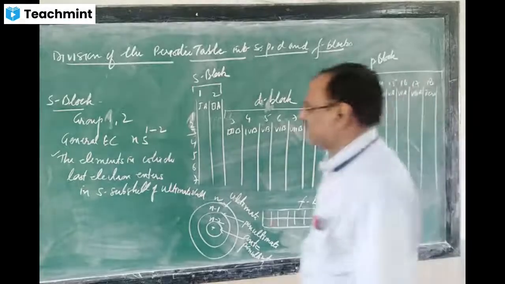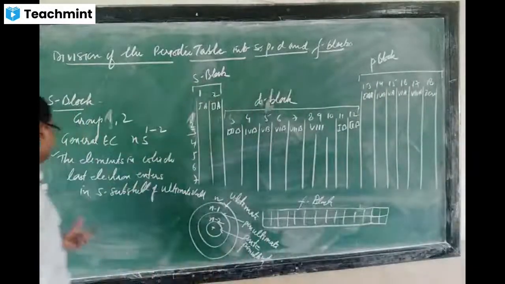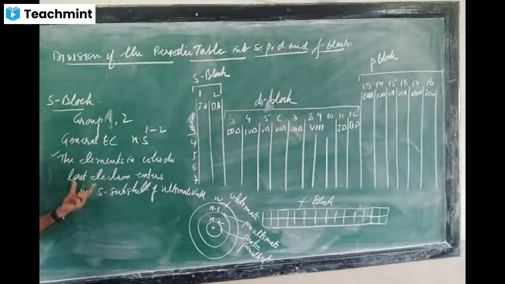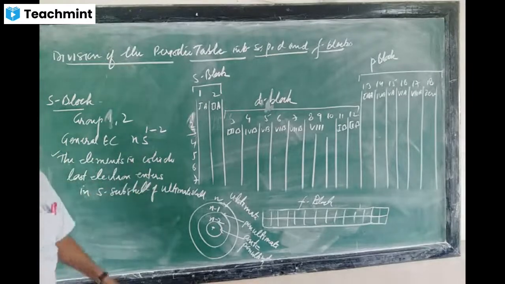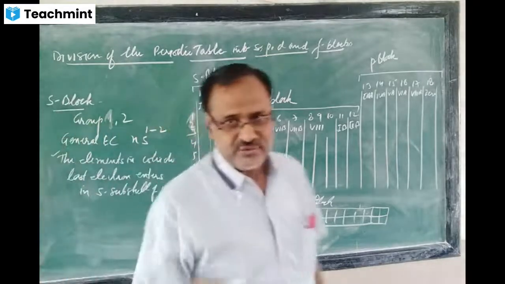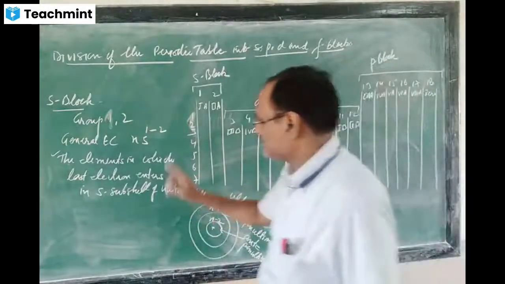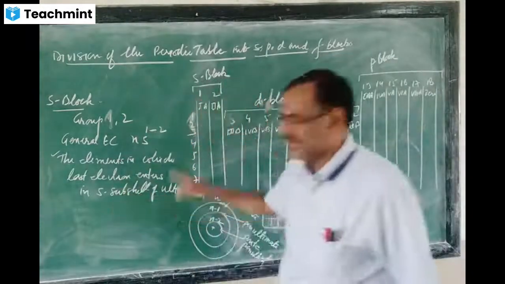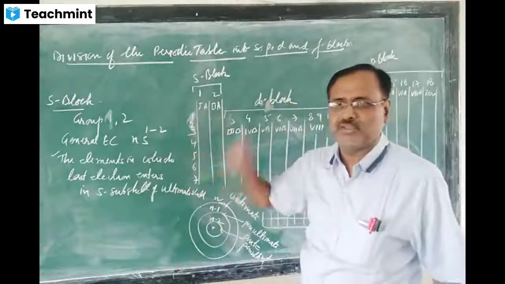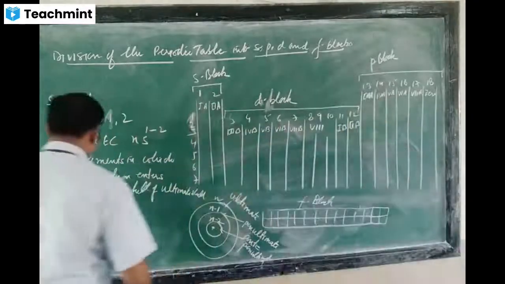So what I have written is the definition of S block elements: the elements in which the last electron enters the S subcell of the ultimate cell. Means when you write the electronic configuration, the last electron will enter the S subcell of the ultimate cell. I will show you.